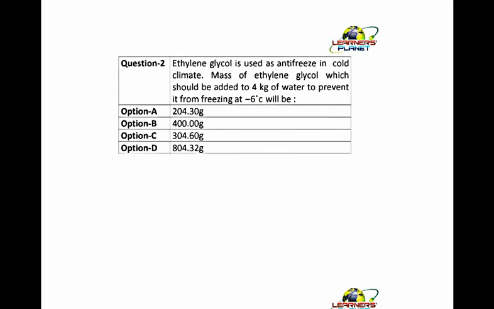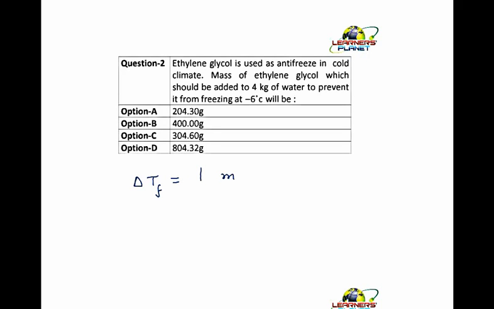This is a very easy question. Just write down the formula for depression in freezing point. The formula is delta Tf is equal to the Van 't Hoff factor into Kf into the molality. Now, ethylene glycol, is it an ionic compound? No. So your i is not required.